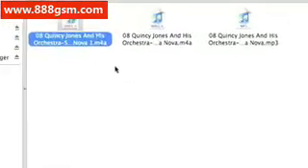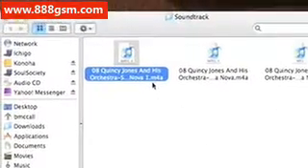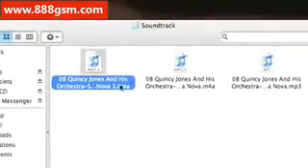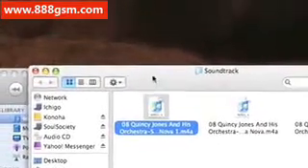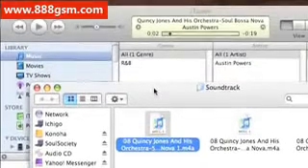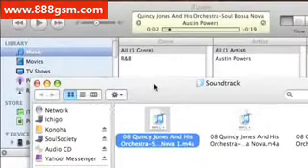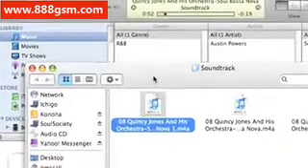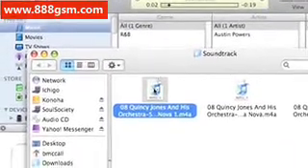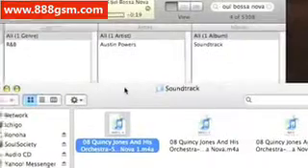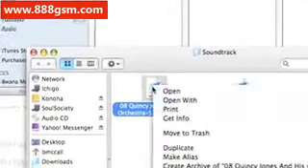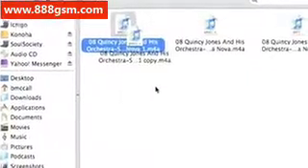And you'll notice that that particular file has an M4A extension. So what I'm going to do is change that extension to M4R. Now on Windows this would be quite simple, you can just do it, but on Mac it's a little bit tricky. So to do it on Mac, what I'm going to do is first create a duplicate of the file by right clicking on it and doing Duplicate.